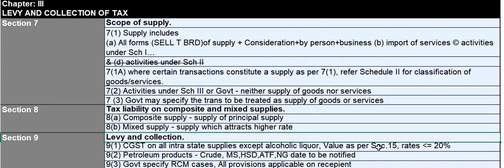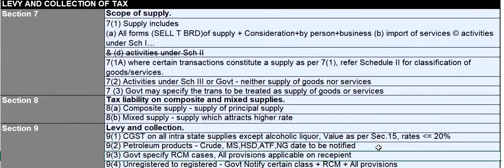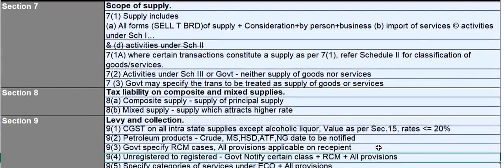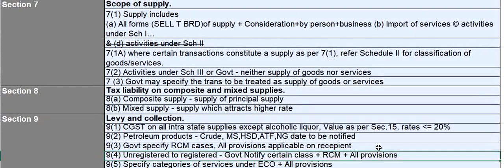Section 9 subsection 2 says petroleum products will be effective from a date to be notified: crude, petrol, diesel, ATF, natural gas, etc. And government specifies RCM cases where all provisions will be applicable on the recipient. So they will notify these cases, and it will be the liability of the recipient to pay the taxes and to comply with the GST law. Section 9 subsection 4, unregistered to registered, government will notify certain class of persons for RCM, and all provisions will again apply on them. This is when an unregistered person supplies to a registered person.